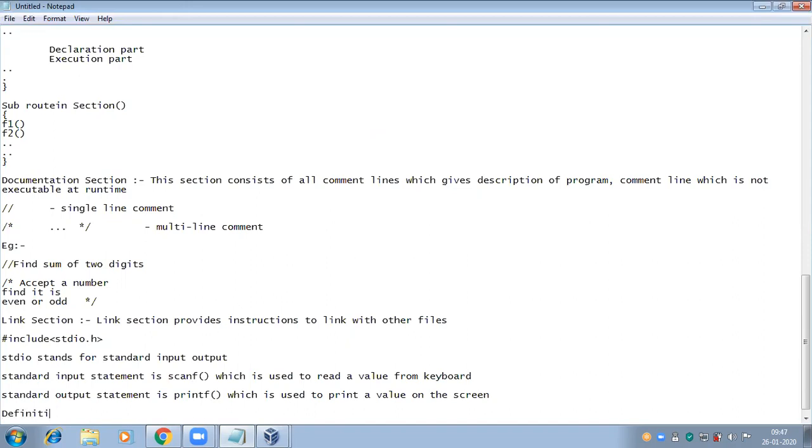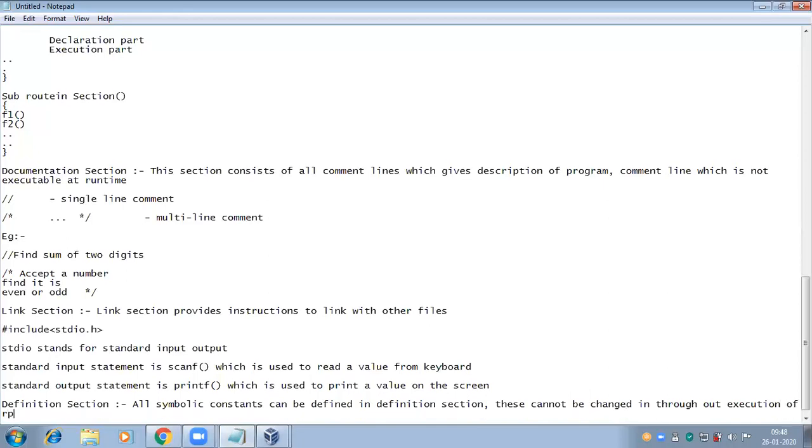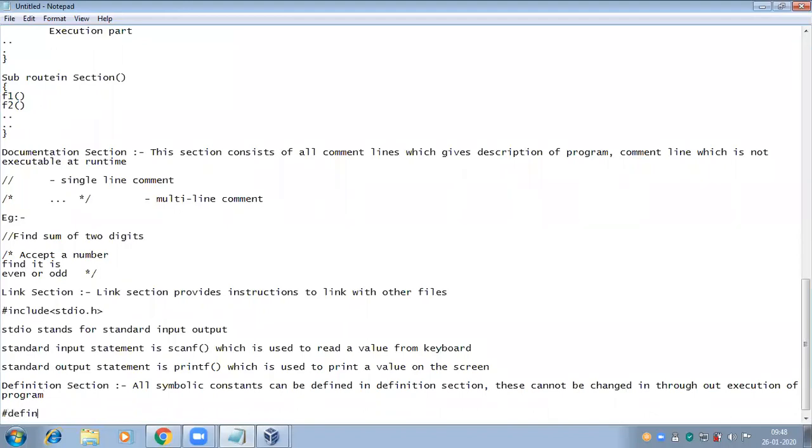Next, definition section. All symbolic constants can be defined in the definition section. These cannot be changed throughout execution of the program. If you want to change it, in the definition section itself we should write here.